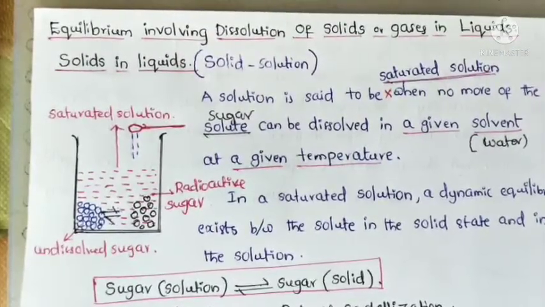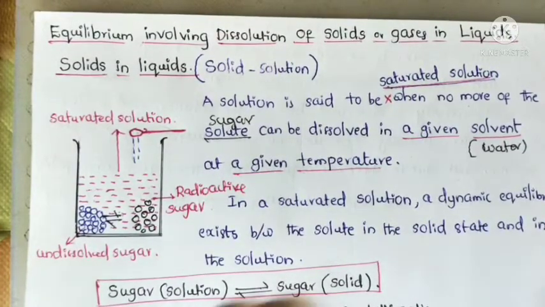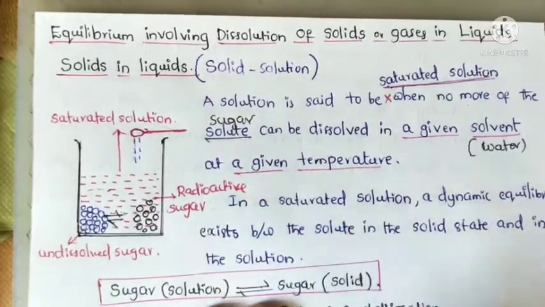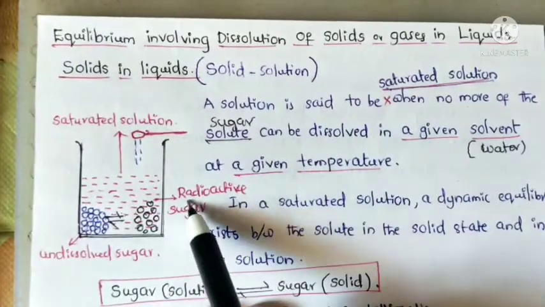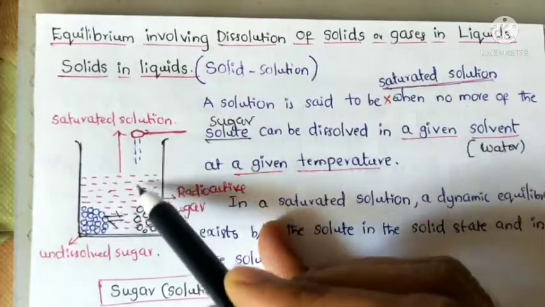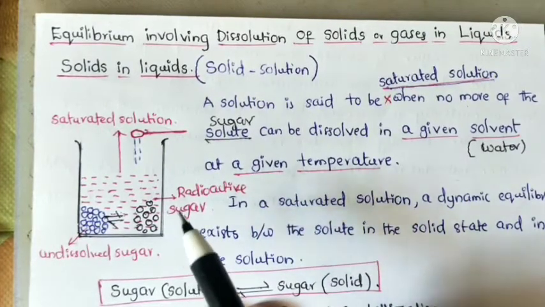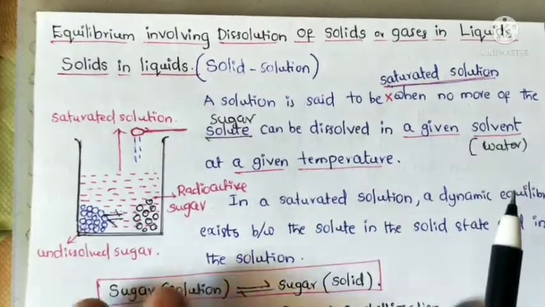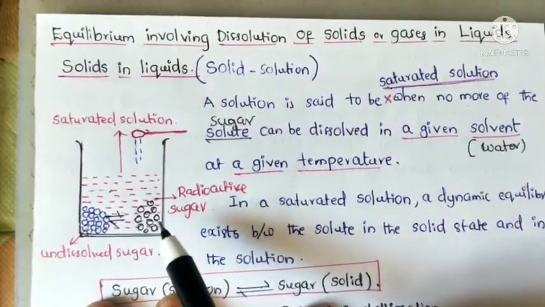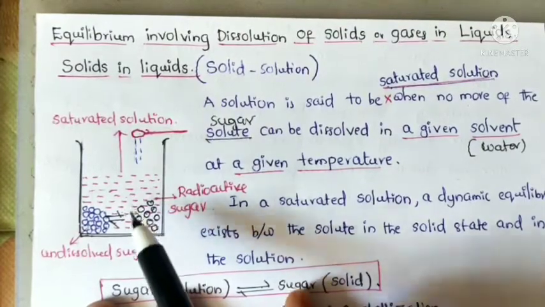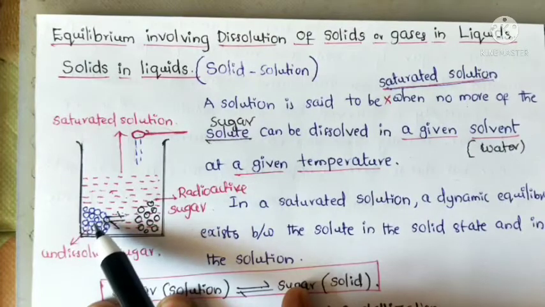The dynamic nature of equilibrium can be explained with the help of radioactive sugar. If we add some radioactive sugar to the saturated solution of sugar, radioactivity is observed in both the solution as well as the solid sugar.